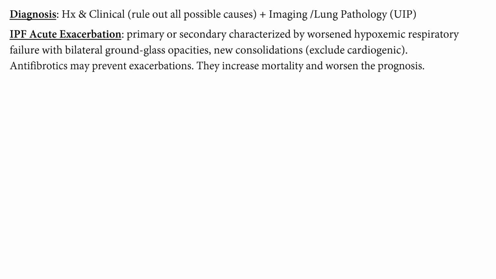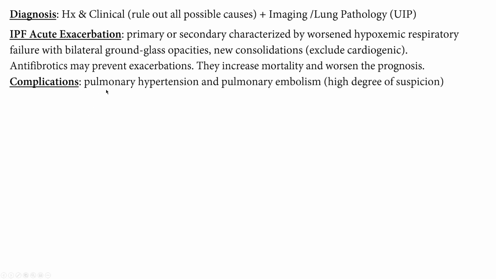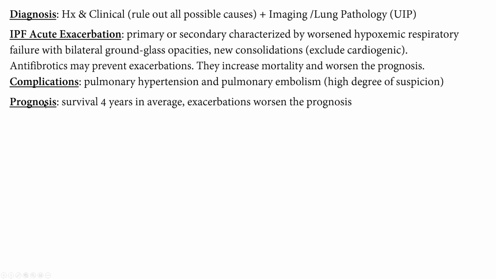But if it's already fibrosis, you cannot use steroids. They're not helpful. You use the antifibrotics. Maybe, as we will discuss, they prevent the exacerbations, and they slow the progression of the disease. All right. Complications can be pulmonary hypertension, pulmonary embolism. Now you have to have a high degree of suspicion in such cases.